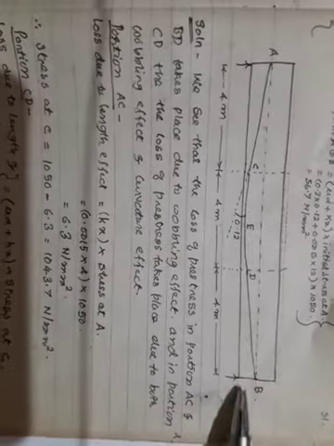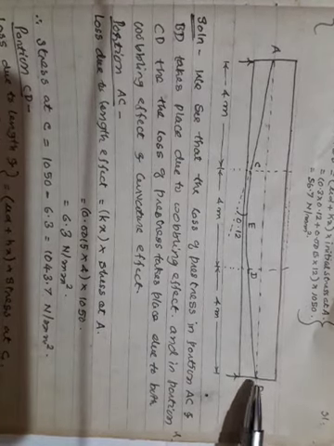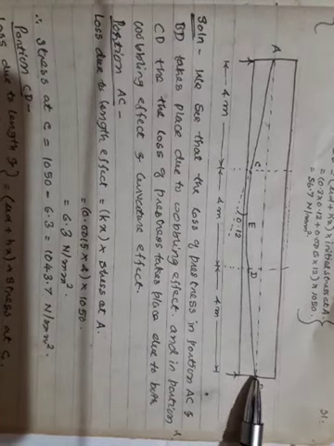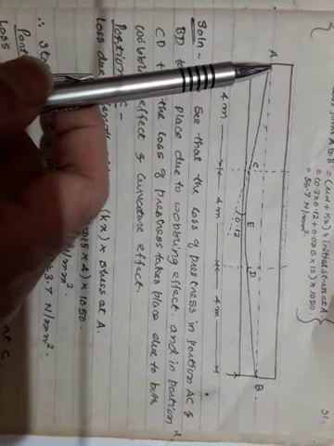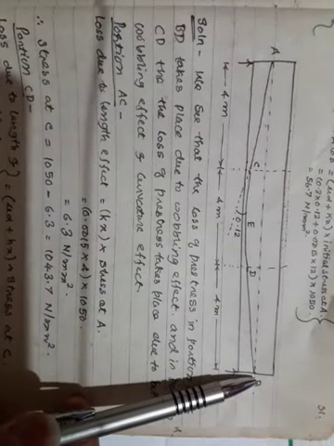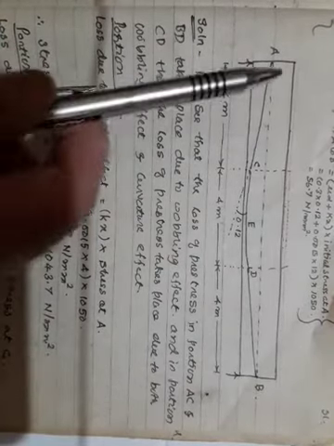By the time I come here, the stress in the cable is 994 Newton per mm square. You applied 1050 Newton per mm square at this end, and here it is 994. So this minus this will give me the total loss from here to here.